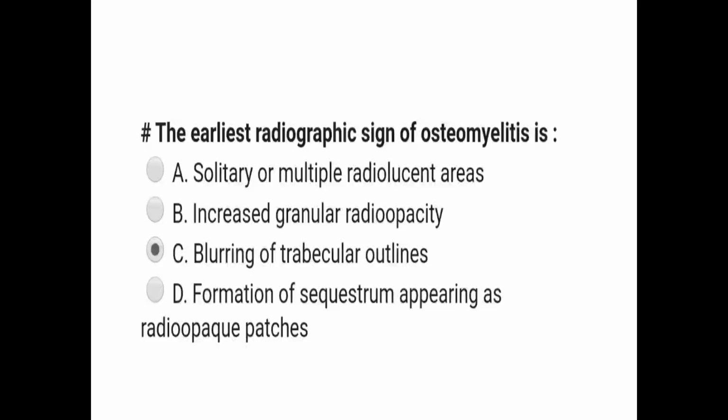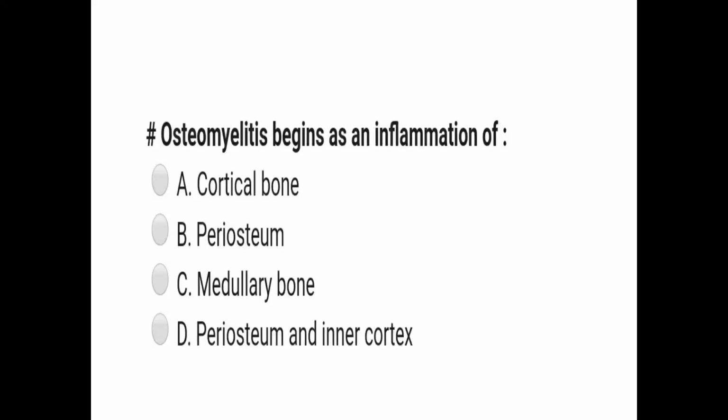In an earlier stage of chronic osteomyelitis, a mottled appearance is seen in radiographs. And in established cases, a moth-eaten appearance is seen because of the enlargement of medullary spaces and widening of the Haversian canal. Let us move on to the next question.